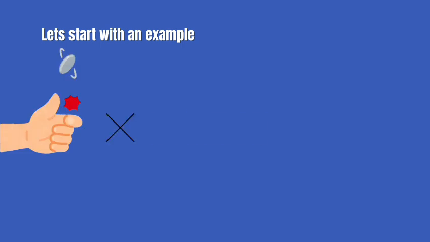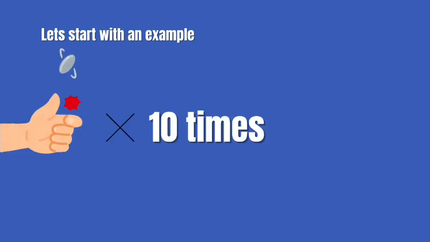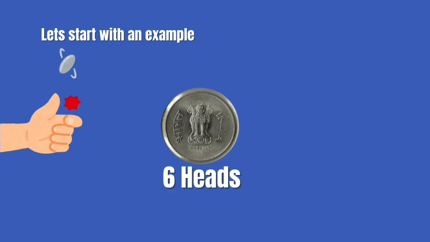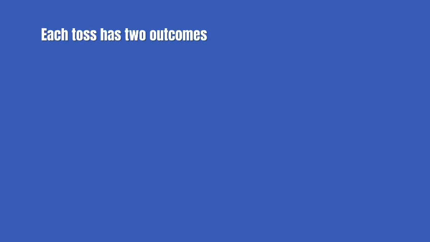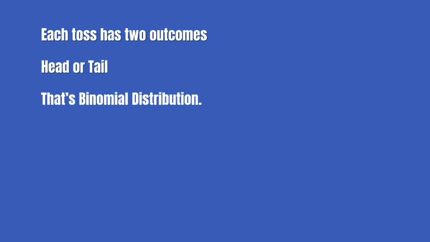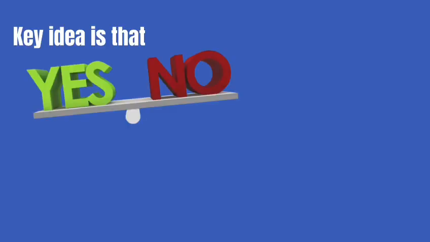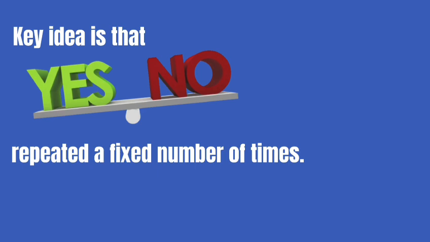Imagine you toss a coin 10 times and want to know the chance of getting exactly 6 heads. Each toss has 2 outcomes, right? Head or tail, and we count the number of successes, like heads. That's binomial distribution. Key idea is these are yes-no type outcomes, repeated a fixed number of times.